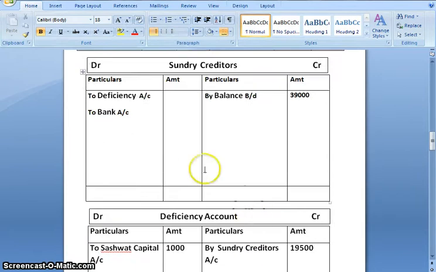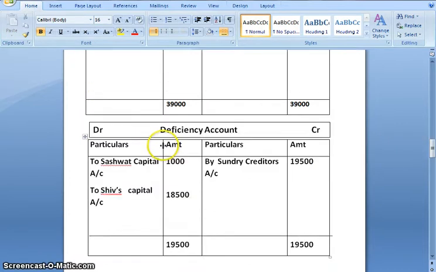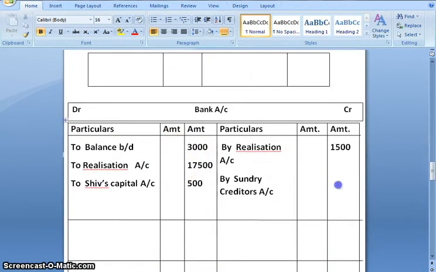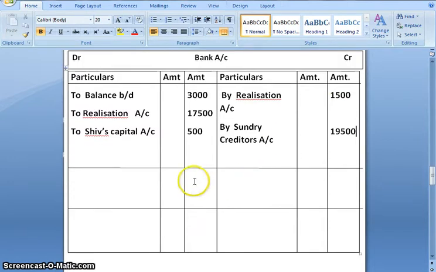Second effect in sundry creditors to deficiency. Now the credit side balance is 39,000 and the difference which we get is 19,500. Second effect will be in bank account by sundry creditors 19,500.